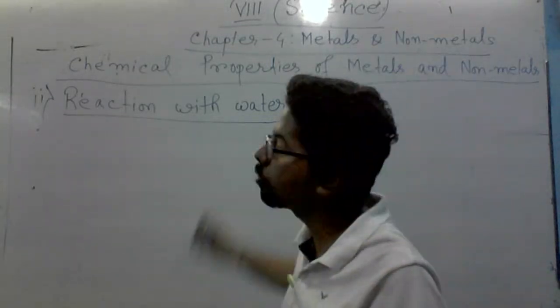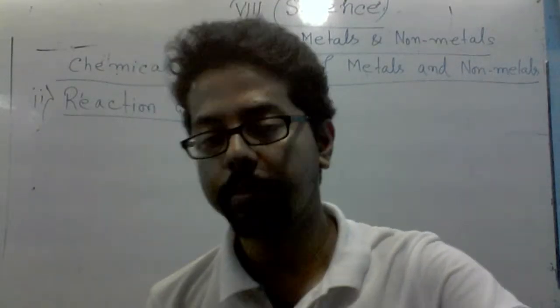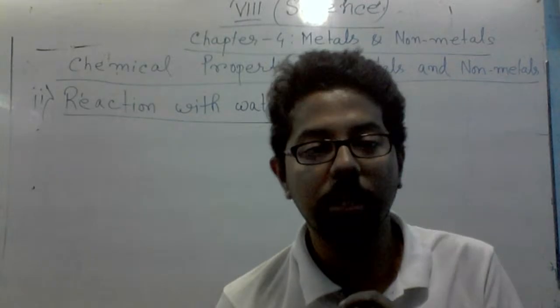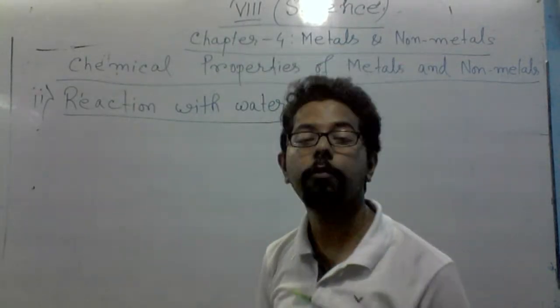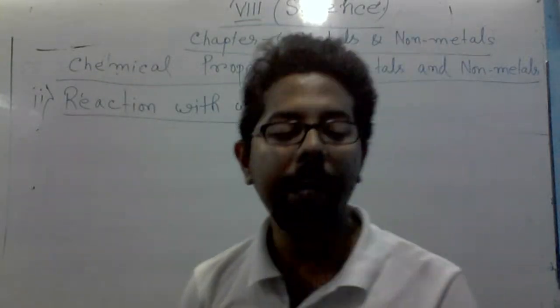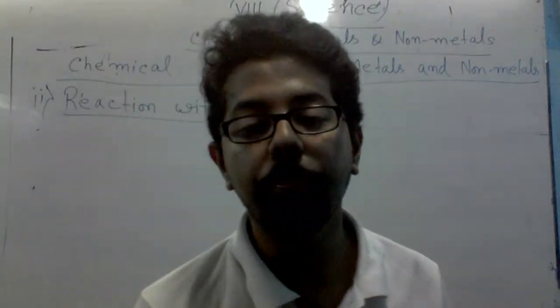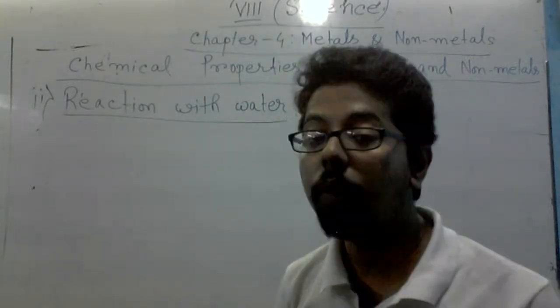Reaction with water. What happens when metal reacts with water? See, there are different types of metals. If we classify them, there are basically two types, that is highly reactive and less reactive metals. So it depends on which type of metal reacts with the water.